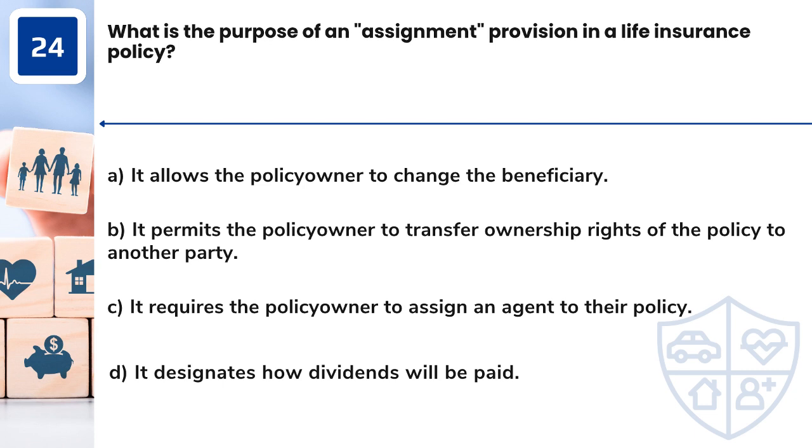Question 24. What is the purpose of an assignment provision in a life insurance policy? A. It allows the policy owner to change the beneficiary. B. It permits the policy owner to transfer ownership rights of the policy to another party. C. It requires the policy owner to assign an agent to their policy. D. It designates how dividends will be paid.